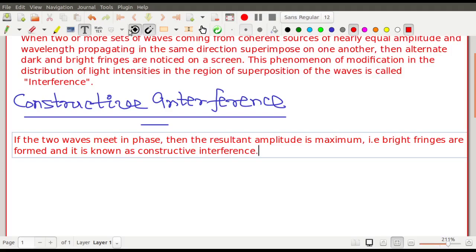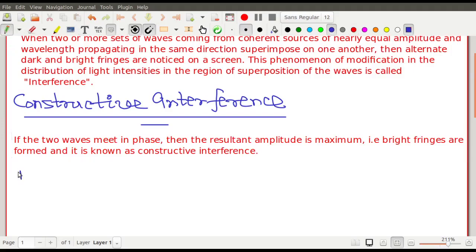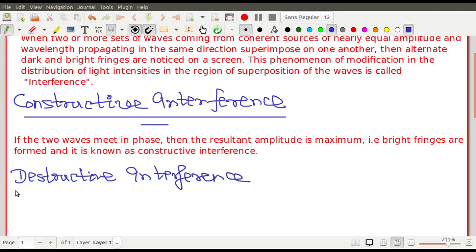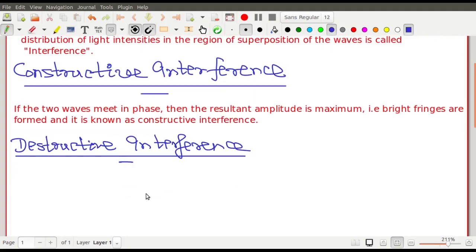Got the idea? Fine, fantastic. Now go for the destructive interference. এবার destructive interference এ চলে আসো, ধ্বংসাত্মক ব্যতিচার। destructive interference মানে যেখানে দুটো ওয়েভ অপোজিট ফেজে মিট করে। Once I develop the mathematical theory, you will understand everything up to the mark, and there will be completely clear concept available to you.